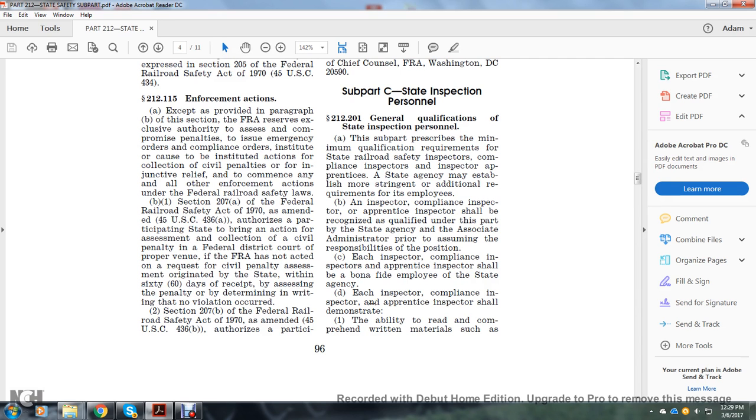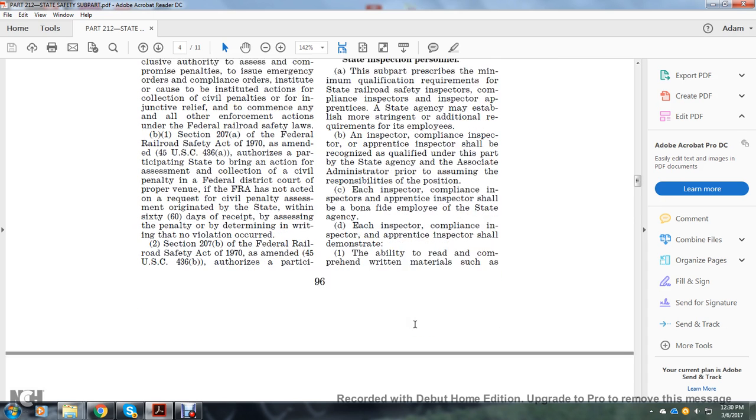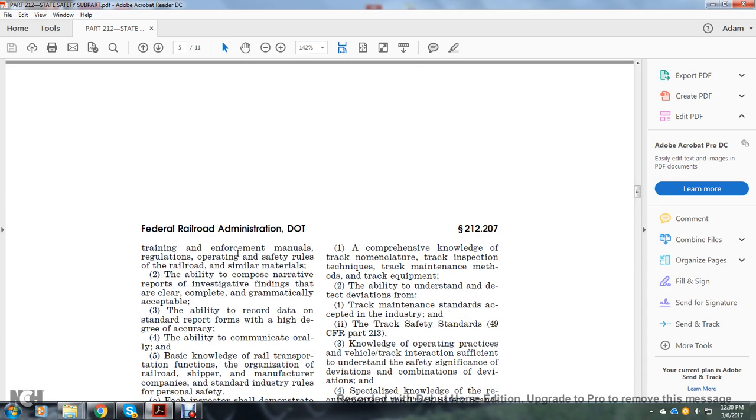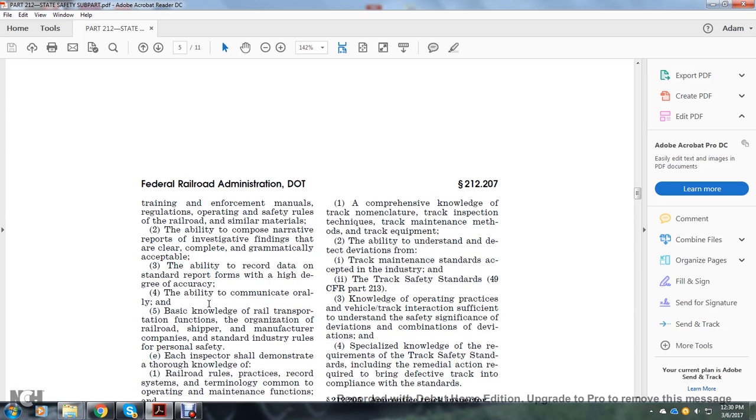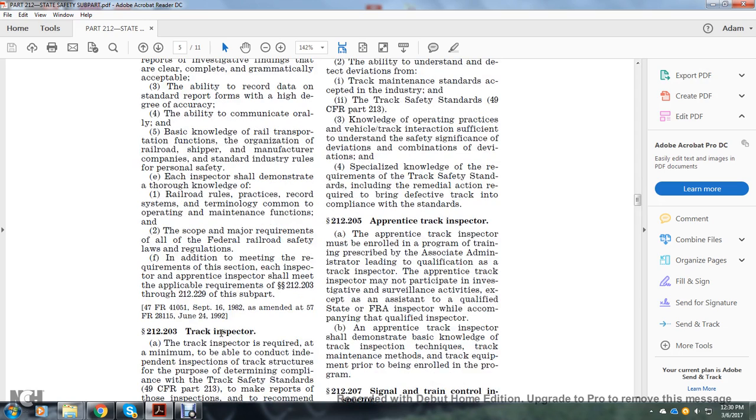Each compliance inspector, inspector, and apprentice inspector shall demonstrate the ability to read and comprehend written materials such as training and enforcement manuals, regulations, operating and safety rules, and similar railroad materials; the ability to compose narrative reports of investigation findings with clear, complete, and grammatically acceptable language; the ability to record data on standard report forms to a high degree of accuracy; the ability to communicate orally; and a basic knowledge of railroad transportation functions, organization, railroad shippers, manufacturing companies, standard industrial rules, and personal safety.